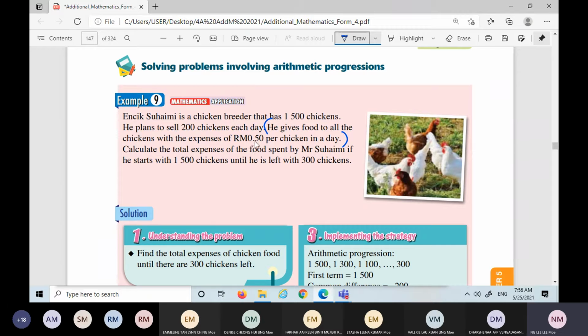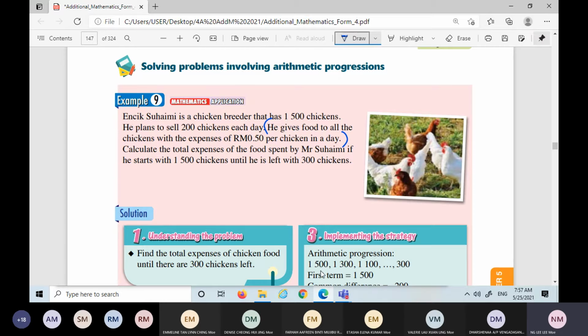So you want to calculate the total expenses for the feed, the food for the chickens, so you need to times 50 cents. But before that, this one is an arithmetic progression. We see the first term is 1,500, and every day itself 200. So we now want to calculate the balance, so that we will know how much food we will give to the chicken.